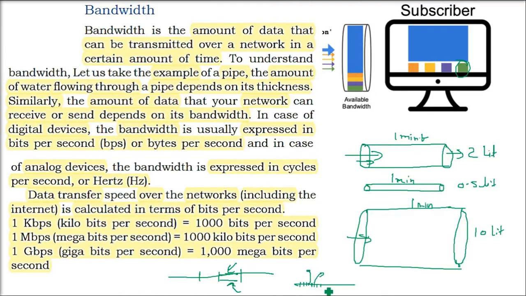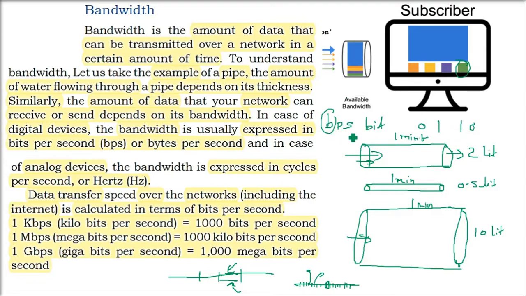They divide these frequency ranges through different multiplexing techniques, like time division multiplexing or CDMA. All these technologies are there, so different subscribers, the people who have connected to your service, will get the bandwidth. It depends on how much bandwidth these companies have. So if you see the data speed, I'm taking the bandwidth.